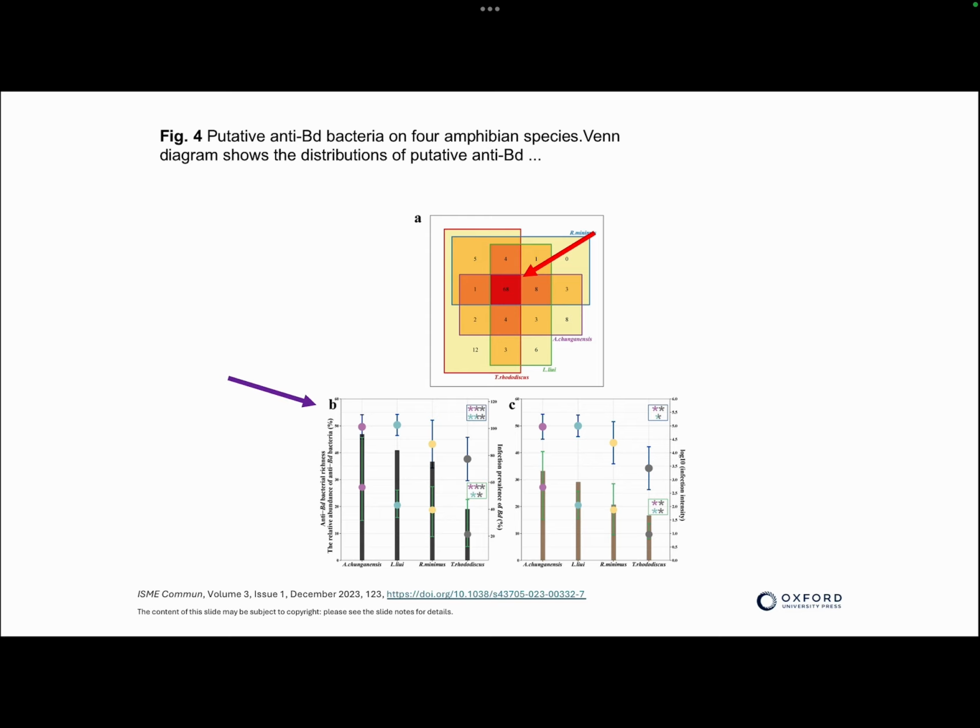The other important thing they found is a link between what they call anti-BD bacterial richness and prevalence, as we can see here in figure B, as well as infection intensity and anti-BD richness. So they concluded that BD infection prevalence, intensity, and anti-BD relative abundance are correlated, and again, they're looking at these 68 variants that are common among all four groups.